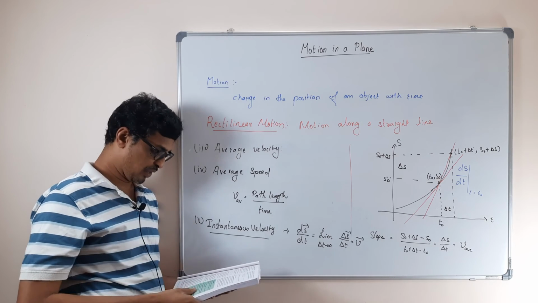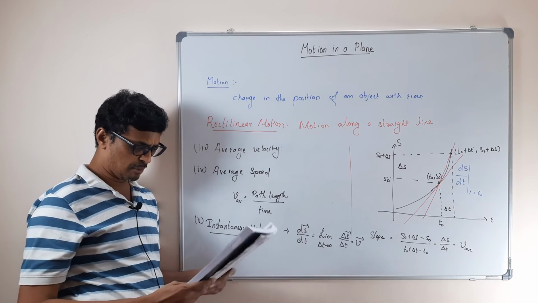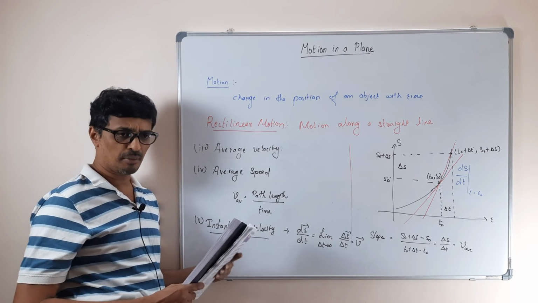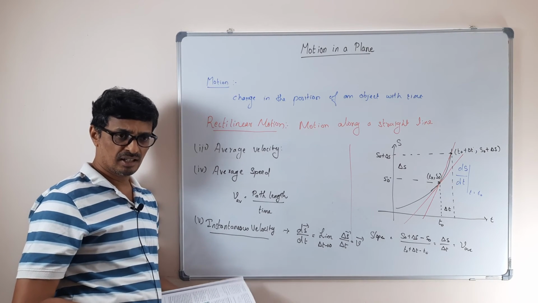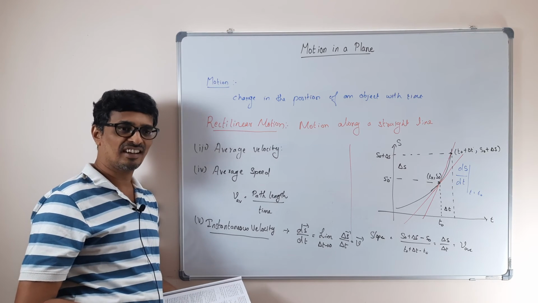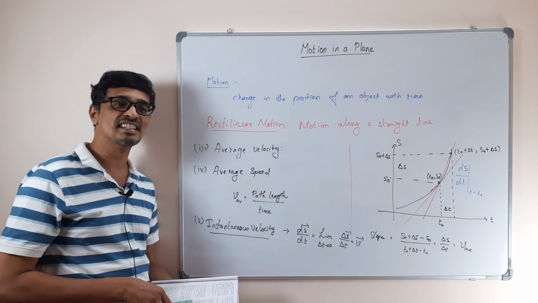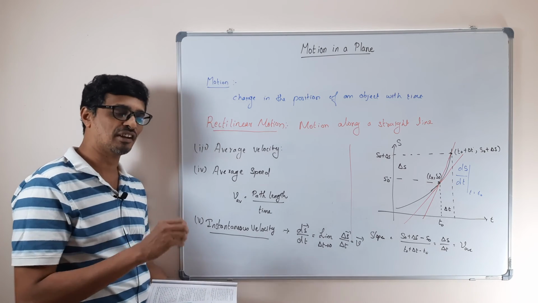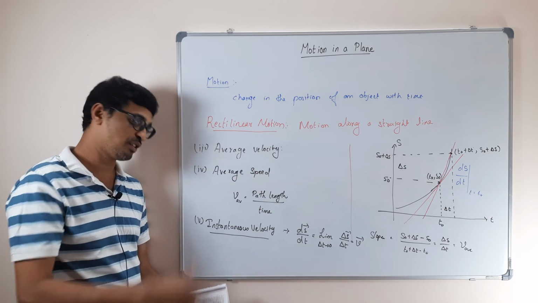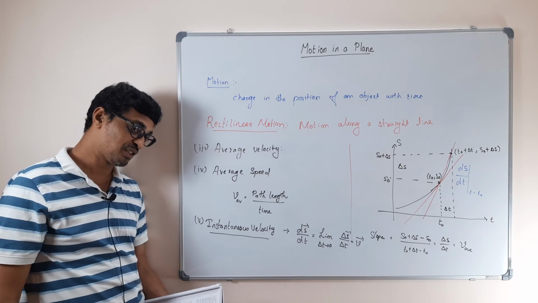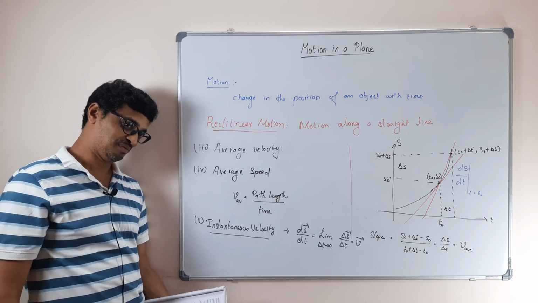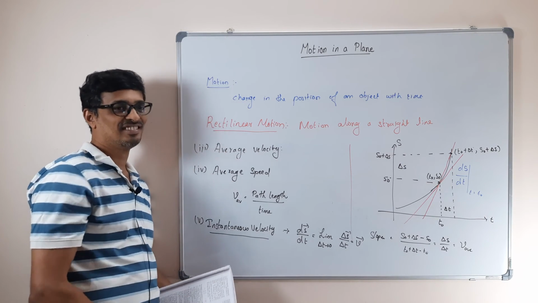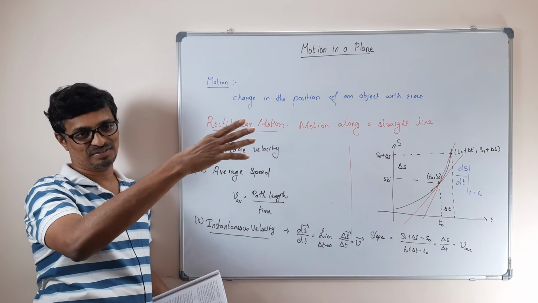That's it. There are some points you have to remember for uniform rectilinear motion. What is uniform rectilinear motion? It travels equal distance in equal intervals of time. Uniform means it travels equal distance in equal intervals of time. I am dropping a stone. Is it uniform? Does it travel equal distance when I drop a stone? The distance increases,